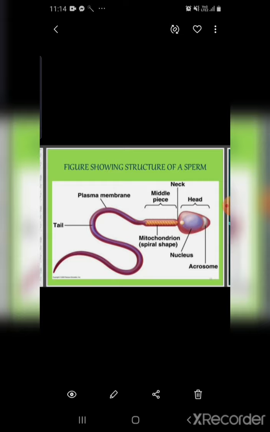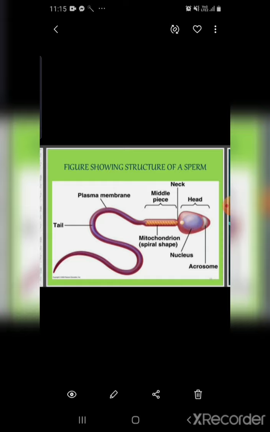The acrosome is a cap-like structure at the anterior end of the nucleus, formed from the Golgi complex. It is present in the head because it allows the sperm to transfer the nucleus inside the oocyte.